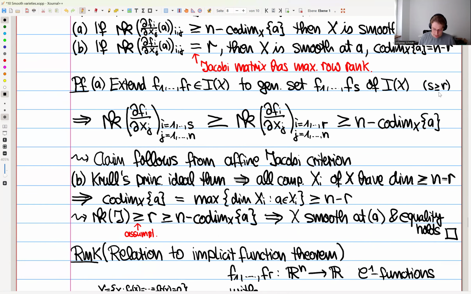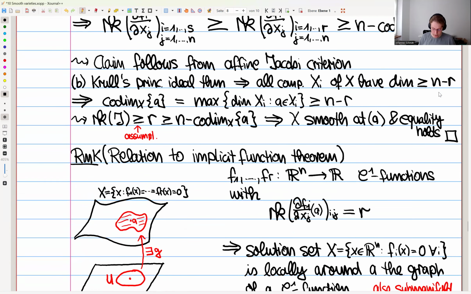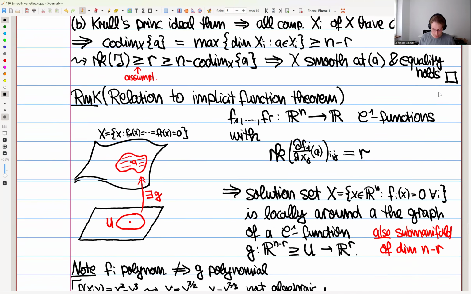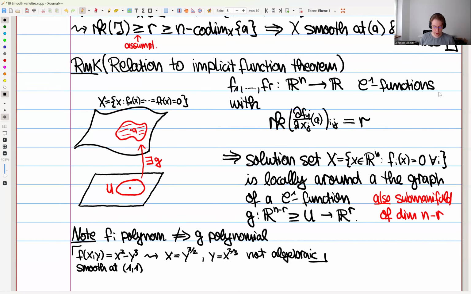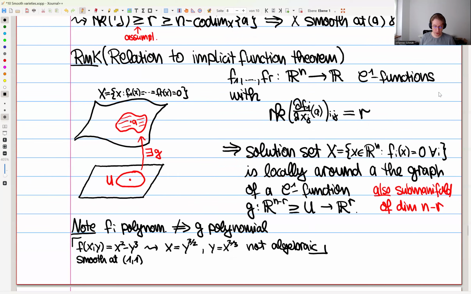Okay, and then one more thing that I wanted to mention is that you might have seen this Jacobi matrix before in a lecture like Analysis 2, because that's often the lecture in which you discuss the so-called implicit function theorem. And I just wanted to point out this relation here.